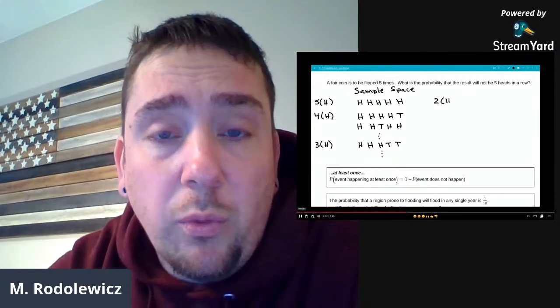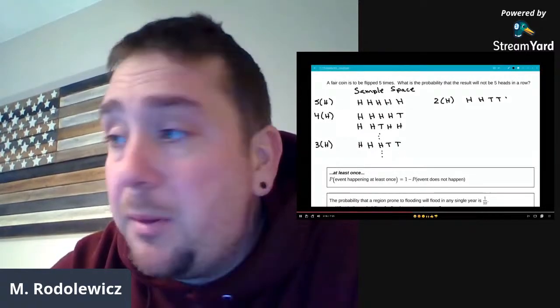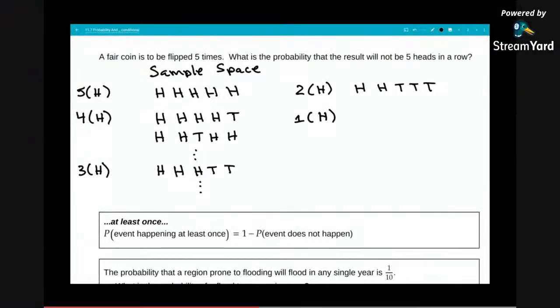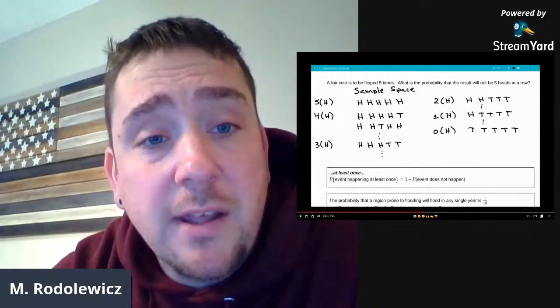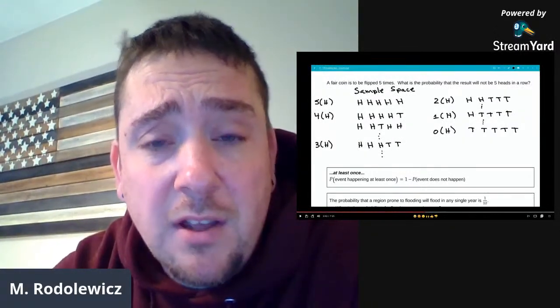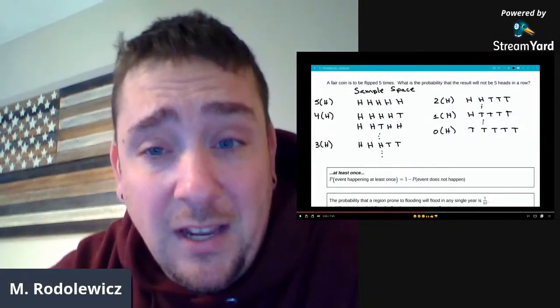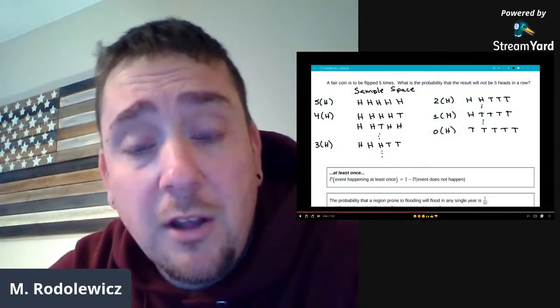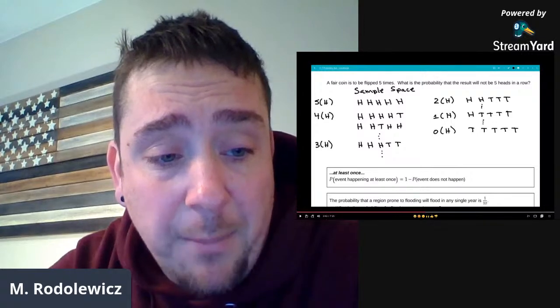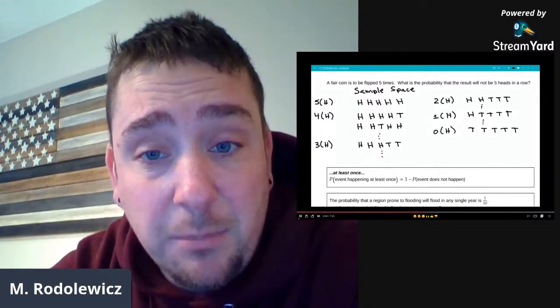There are more. We could then go on and calculate the outcomes that have 2 heads, all the outcomes that have just 1 head, and then all the outcomes that have 0 heads, meaning we would have all tails. All right, but we're technically looking at all the outcomes that are possible when you flip 5 coins. I mean, not visually seeing every single one of them, but at least structuring 5 heads or 4 heads or 3 heads or 2 heads or 1 head. That's what's going to happen, something in that sample space.